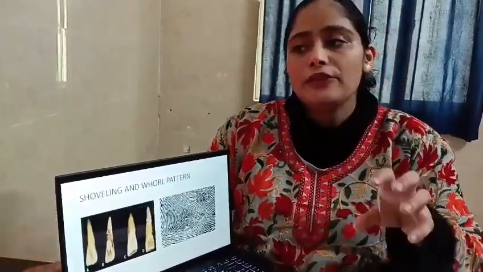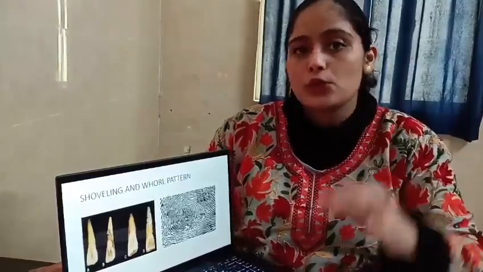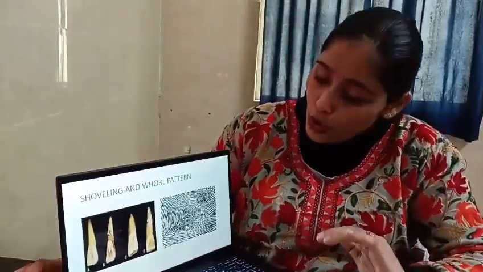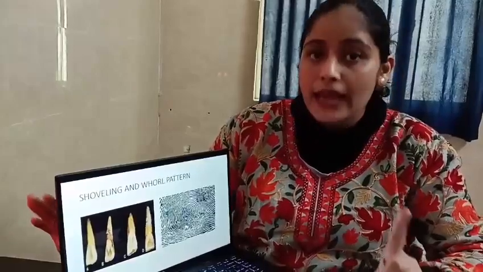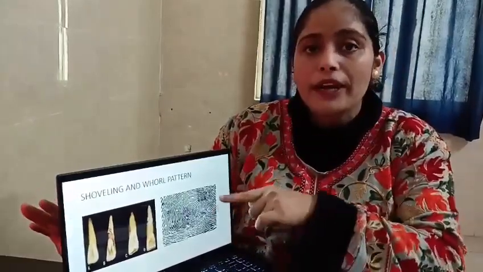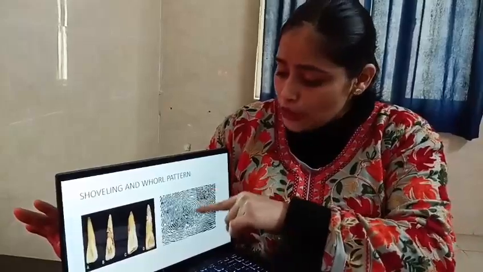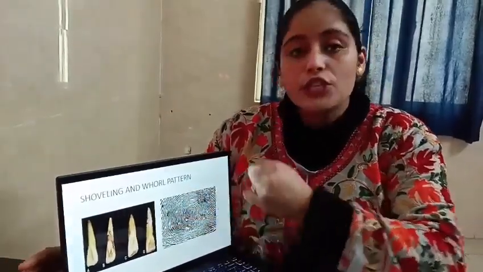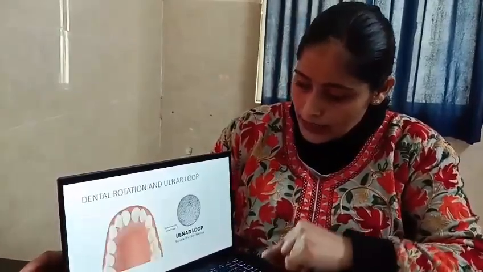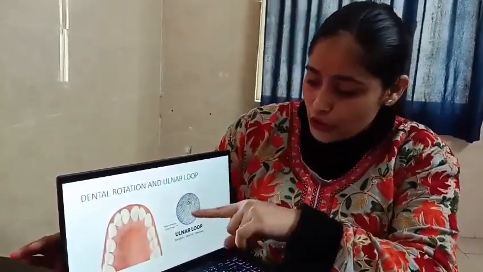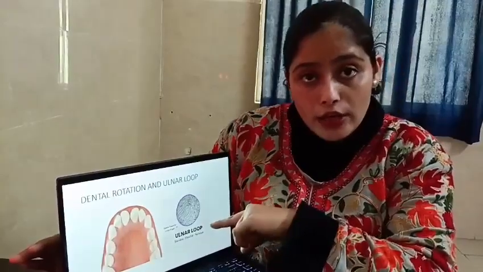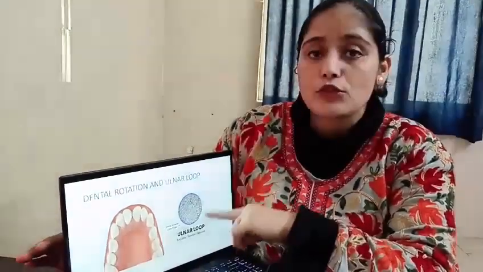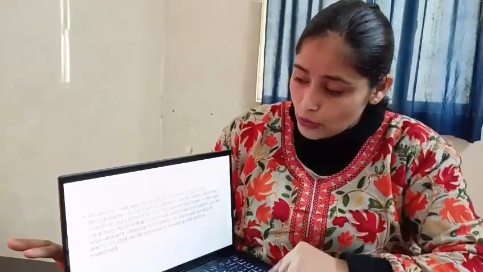Now the main feature, coming to the association. We found that shovelling had an association with the whirl pattern. A whirl pattern is a fingerprint pattern in which we can see concentric circles. The whirl pattern was associated with shovelling, while rotation was commonly seen with ulnar loops. So this is an ulnar loop, and it was most commonly seen in the cases with rotation.